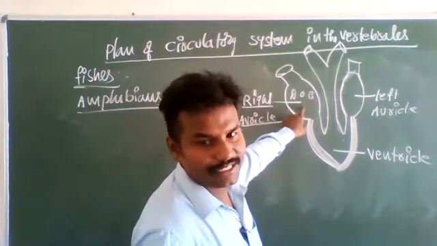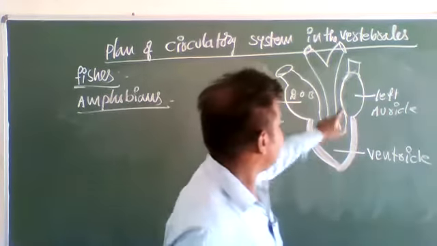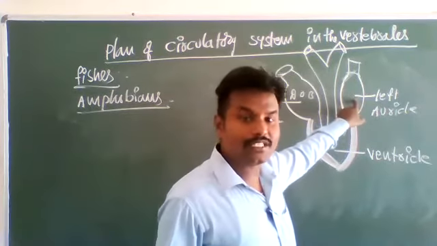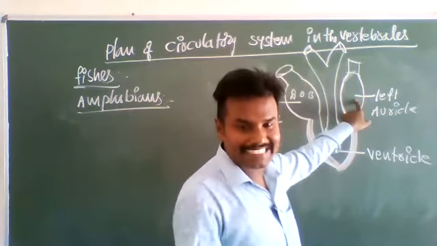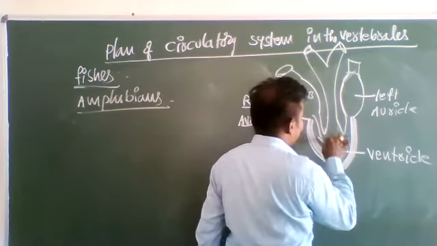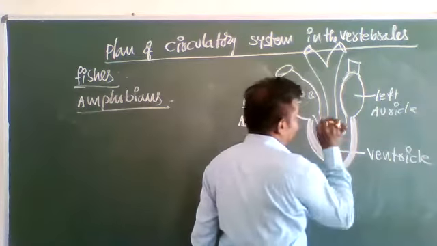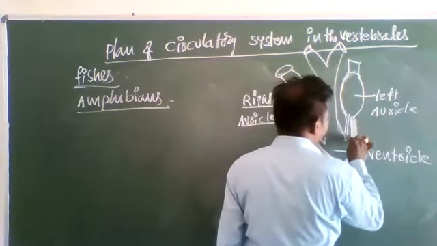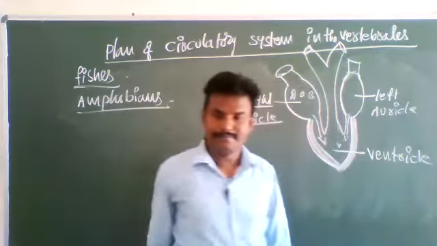The left auricle receives oxygenated blood from the lungs. Deoxygenated blood enters the ventricle, and oxygenated blood enters the ventricle.